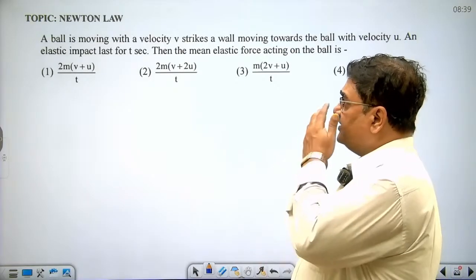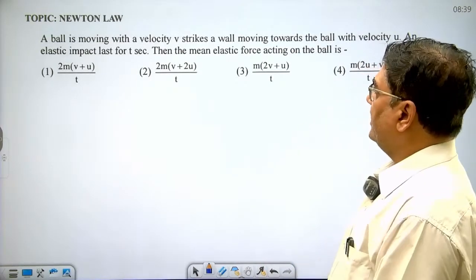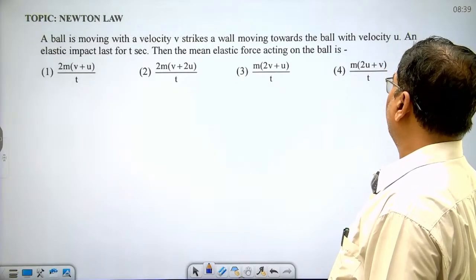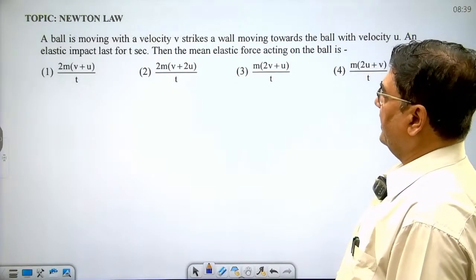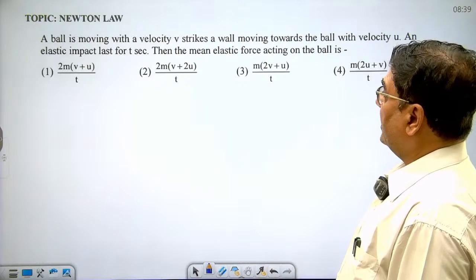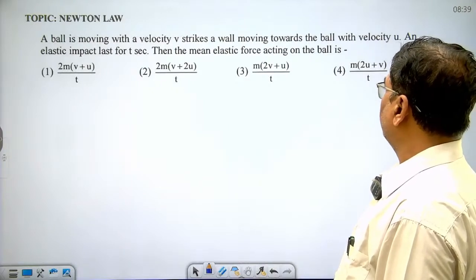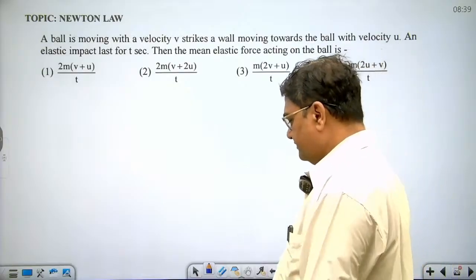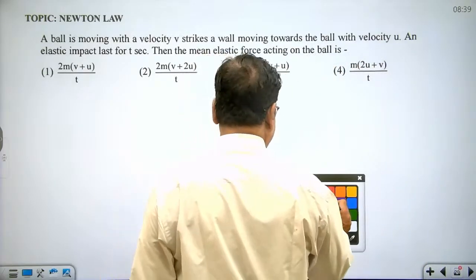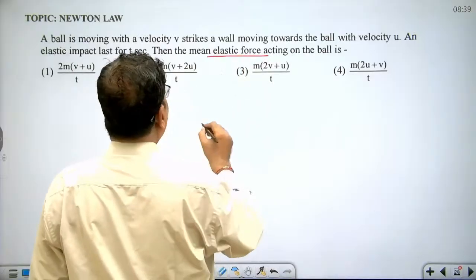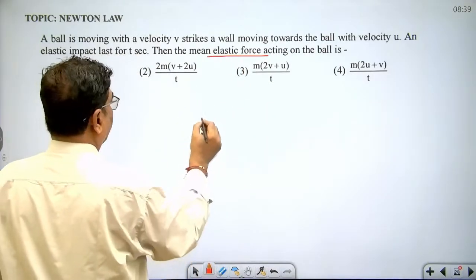Now, dear student, let's see a question based on impulse. A ball is moving with a velocity v, strikes a ball moving towards the ball with velocity u. An elastic impact lasts for t seconds. Then the mean elastic force acting on the ball is. We know what force is. Force is the rate of change of momentum. And what is being asked? Force. What is the picture?